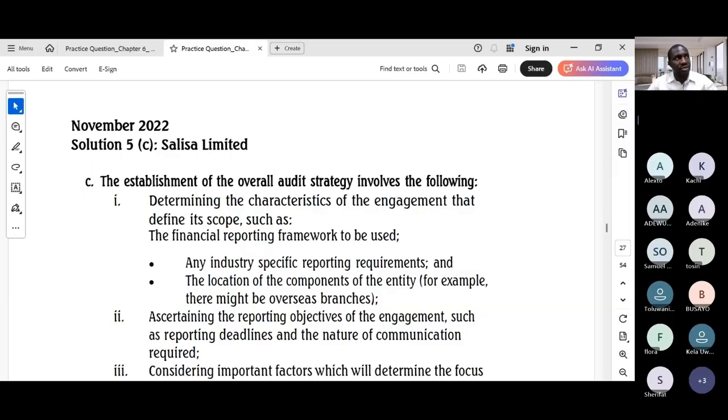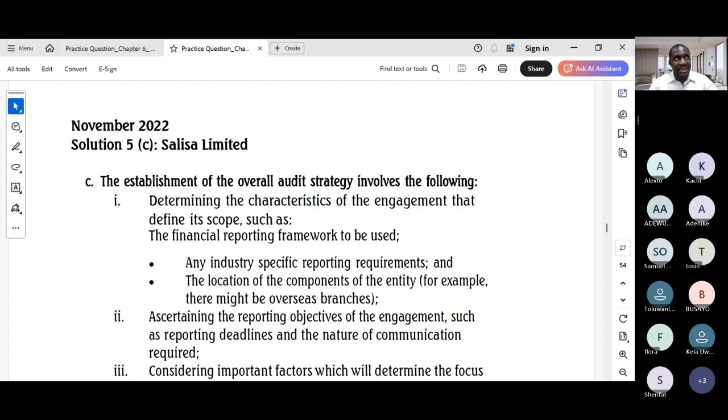So generally, your strategy to earn your marks should be, please read the prompt carefully and pay attention to keywords like explain and illustrate. So a simple list is not enough. You must provide some context or example. And don't forget to always use professional terminologies in writing, like overall audit strategy, scope, timing, direction, materiality, risk assessment. Such terminology shows professionalism. You're not just writing vague statements. Know that somebody else is marking you, so try to give the examiner what he wants.